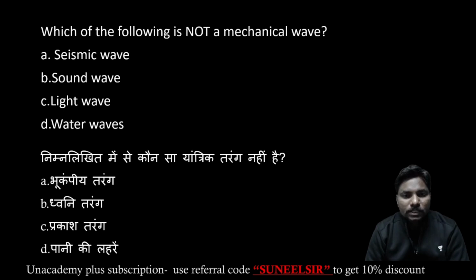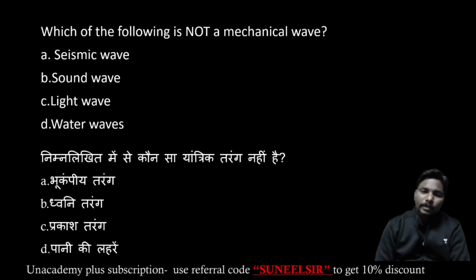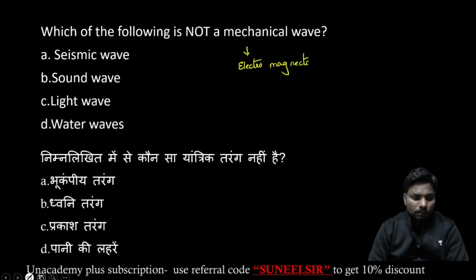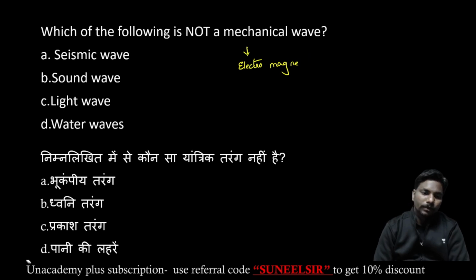Which of the following is not a mechanical wave? Not a mechanical wave means it is an electromagnetic wave or non-mechanical wave.